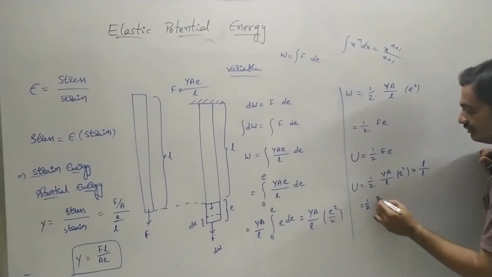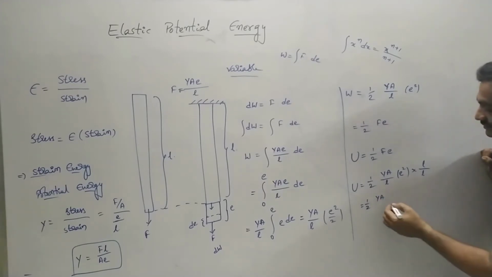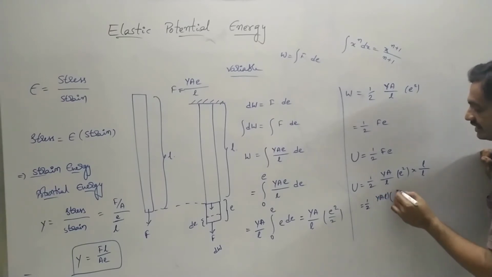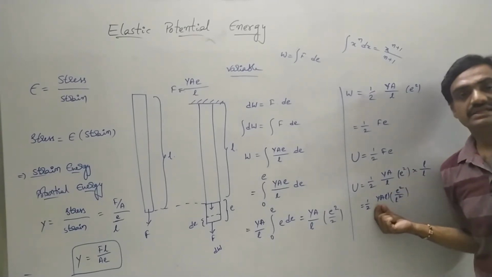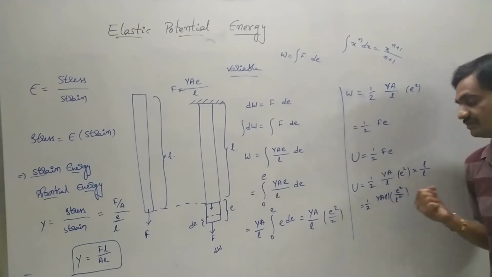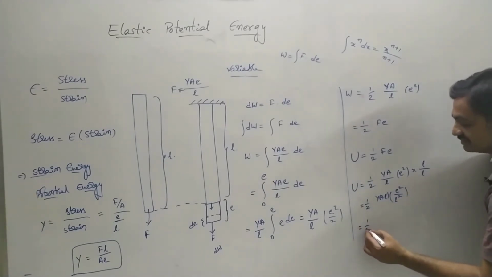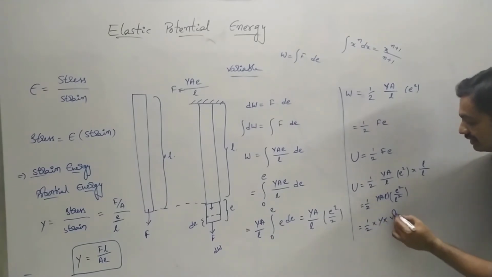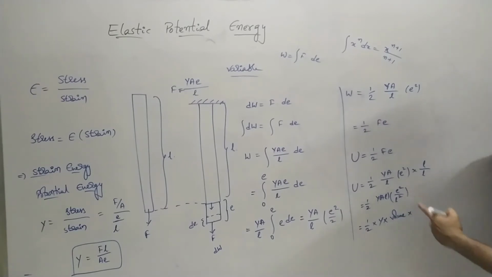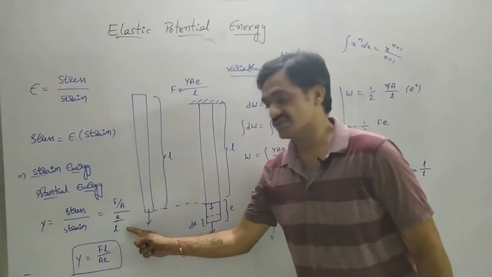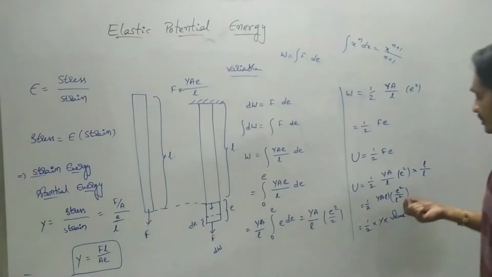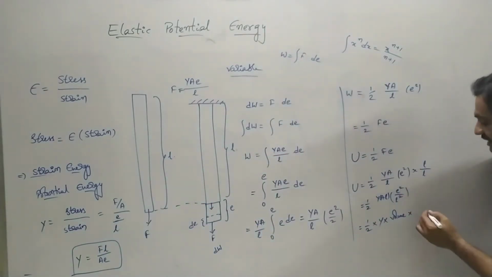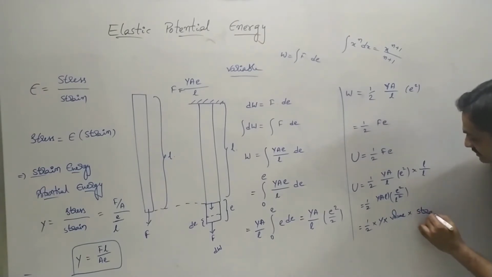Just simplify this expression: 1 by 2 into Y into A into L into E square by L square, where Y is Young's modulus. Area into length is nothing but volume. So here the expression can be represented as 1 by 2 into Y into volume into, after that, change in the dimension by original dimension, which is nothing but strain. Since here we have E by L whole square, we can represent it as strain square.